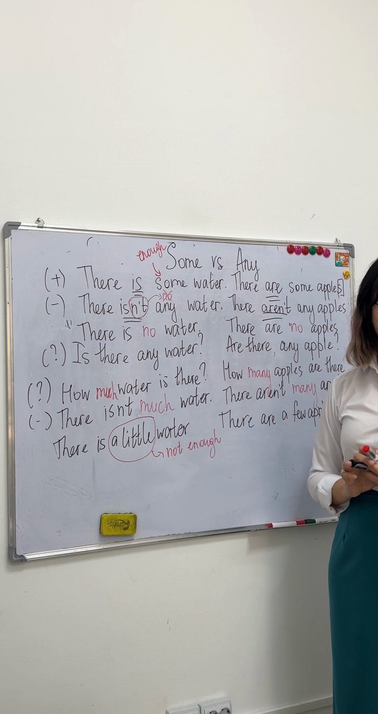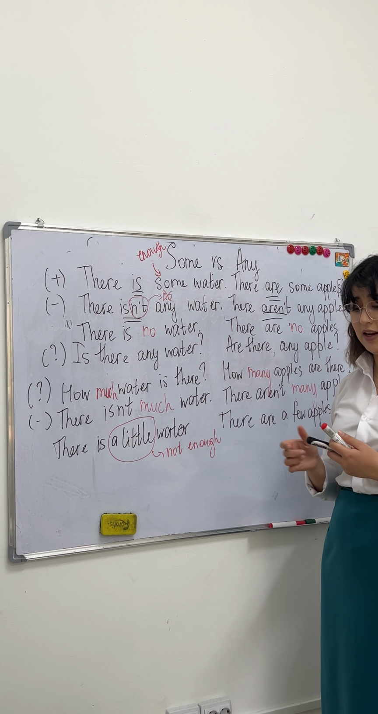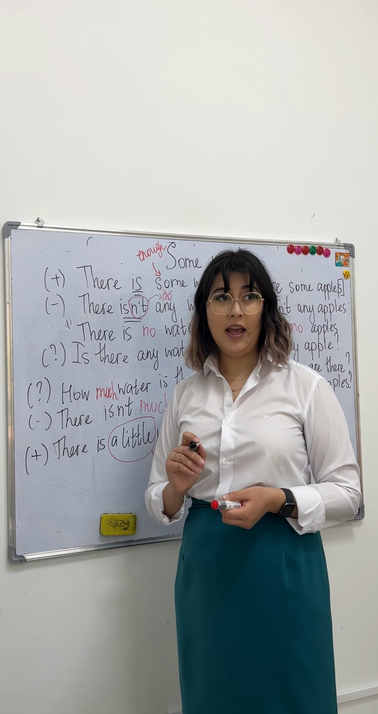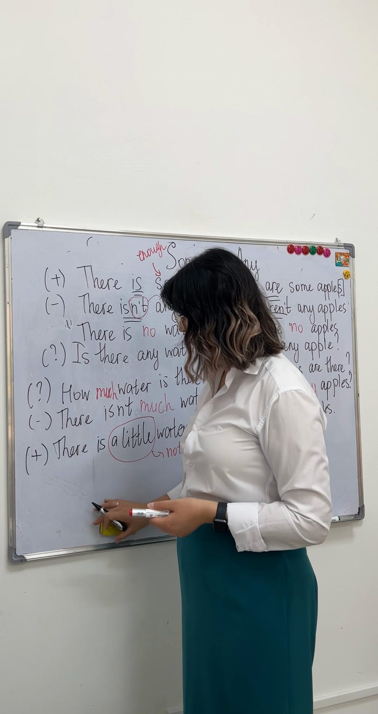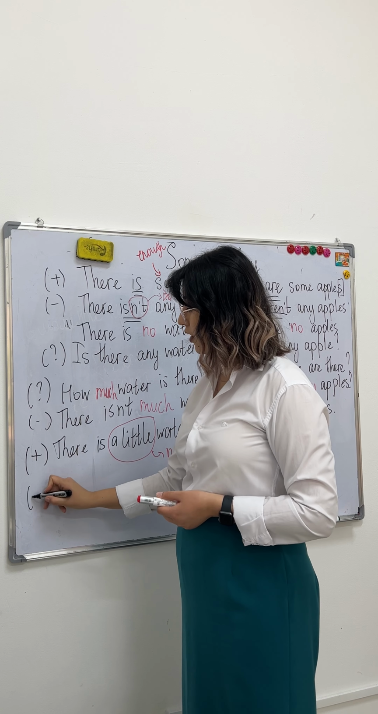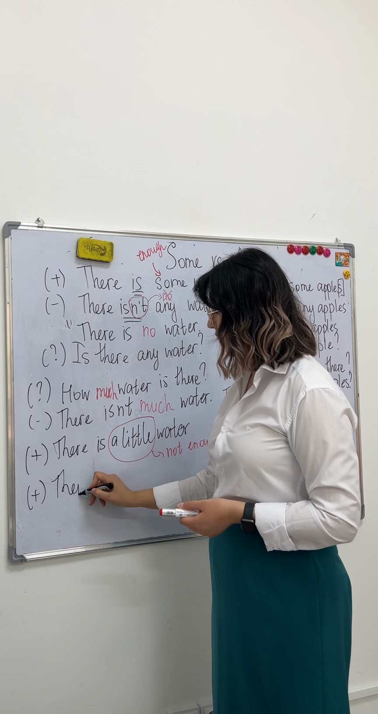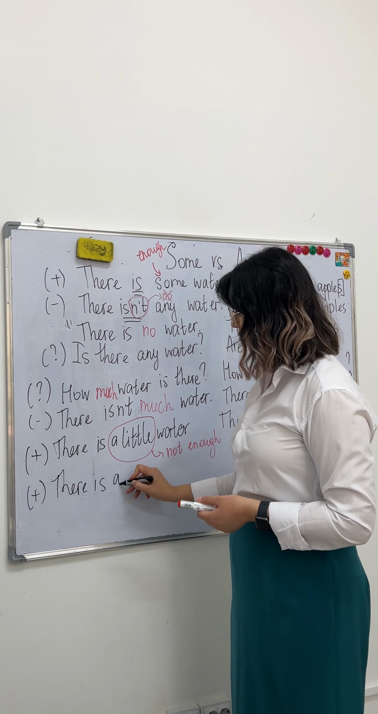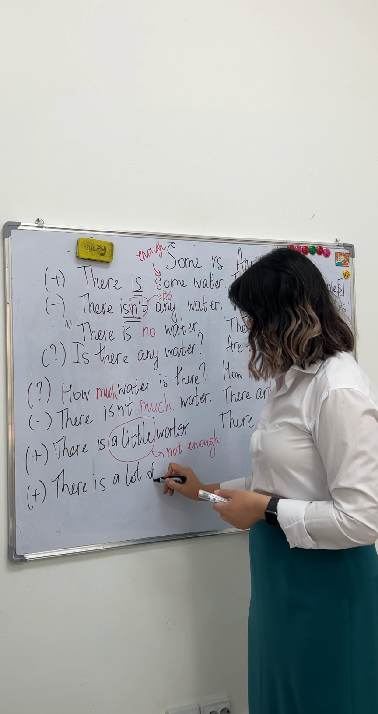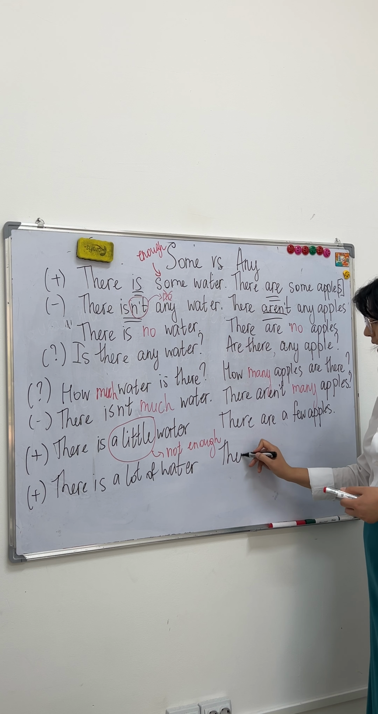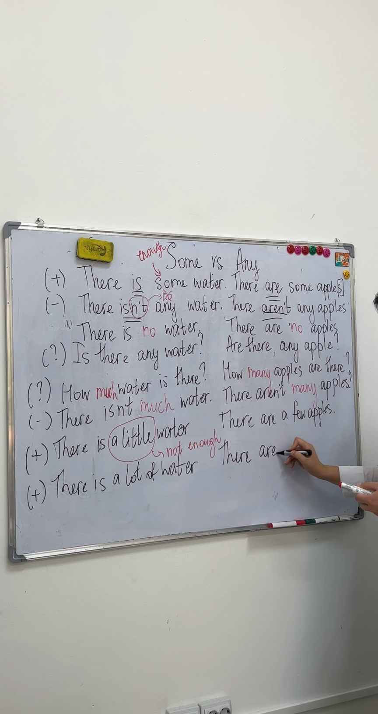We can use a little and a few in positive sentences. Alright? But we don't use them in negatives or questions. Usually, but sometimes it's possible. And the last one, a lot of. Usually we use a lot of in positive sentences too. For example, there is a lot of water. You can use a lot of with countable and uncountable. There are a lot of apples.